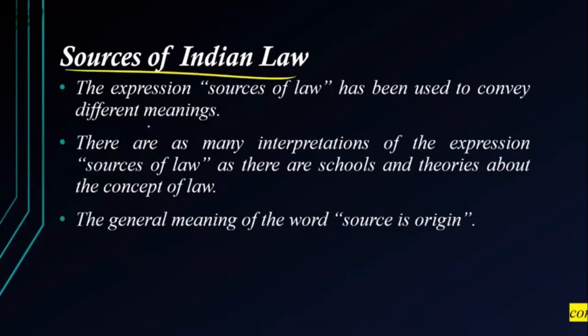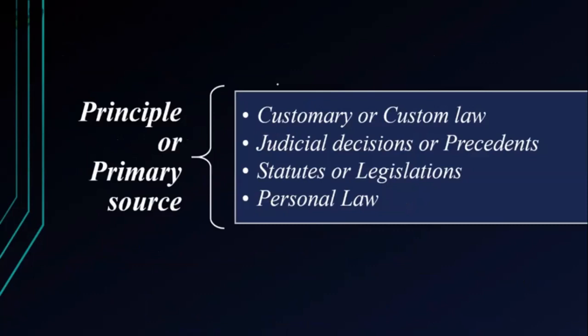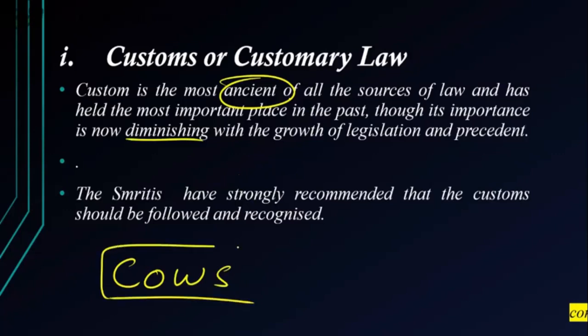Now let us look at the sources of Indian law, from where we derive Indian law. So please understand, modern Indian law we can look at as principal sources and secondary sources. There are two types. Principal source means customary law, judicial decisions, statutes, that is acts, and personal law. Customary means something which has been followed from ancient practices for many years, and this is what we call customary. So if a law has been followed for many years, see, for example, in India we protect cows because even in our tradition we respect cows and we also worship cows.